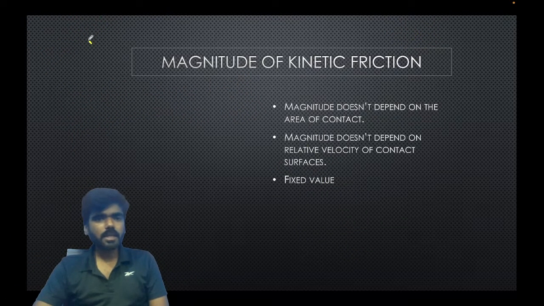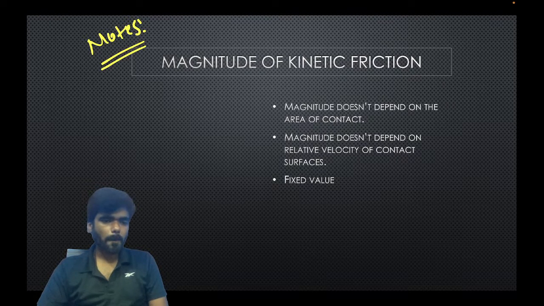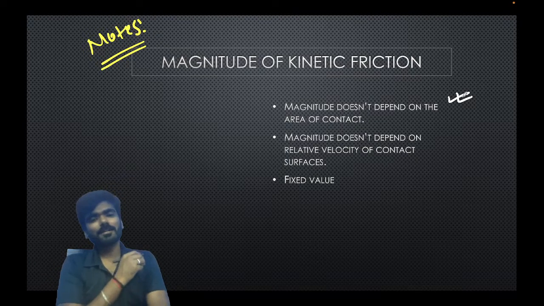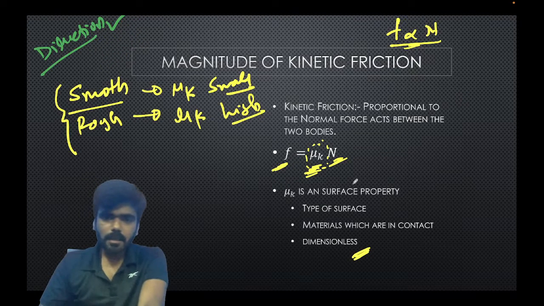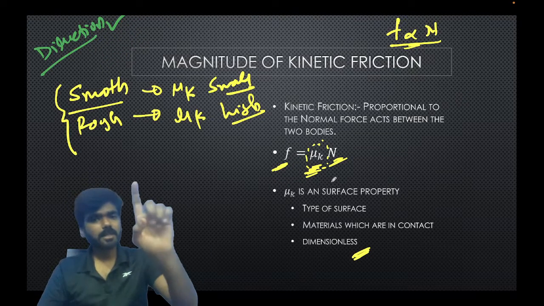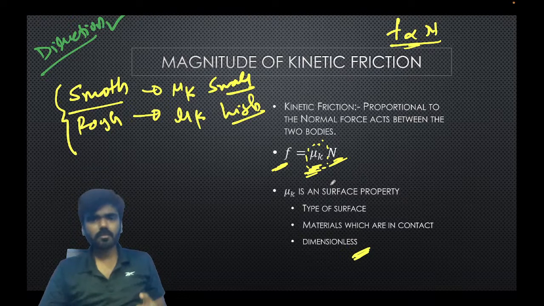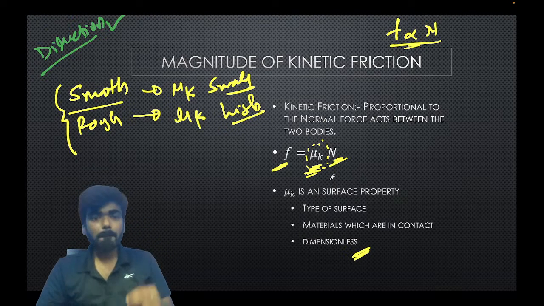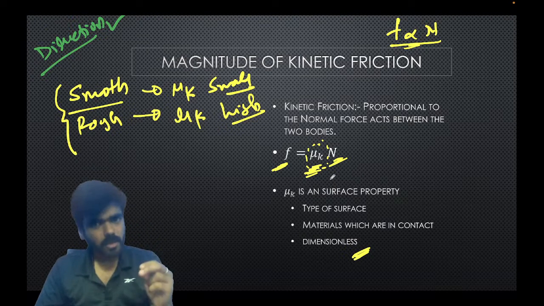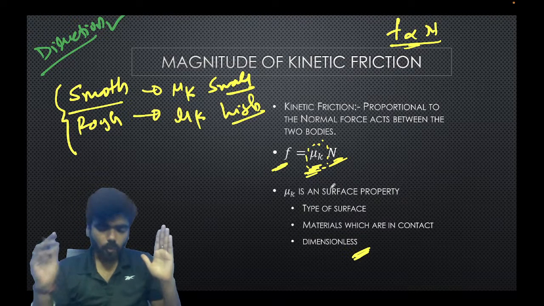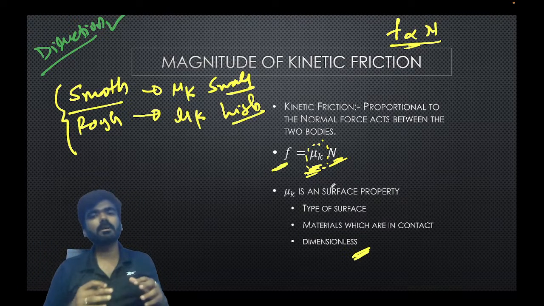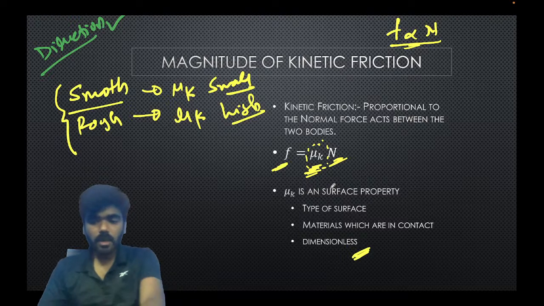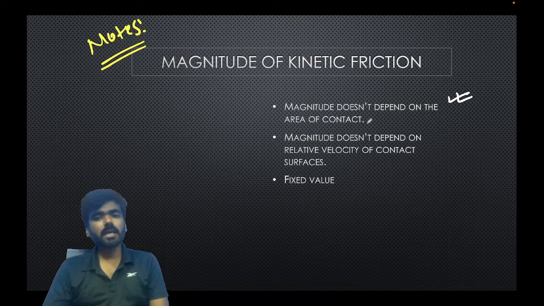Now, a very important note, a brainstormer note for all of you, is that the magnitude does not depend upon the area of contact. It's a very beautiful thing that the magnitude of the kinetic friction depends upon the type of surfaces, whether smooth or rough, the materials in contact, and the normal force, the force with which the two surfaces are compressing each other, right? But it does not depend upon the area of contact.